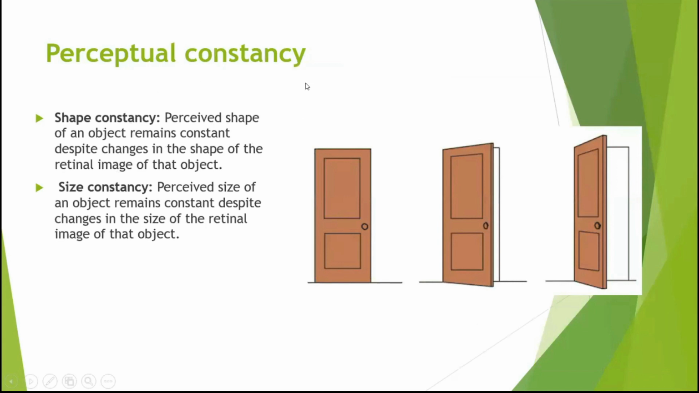Next, perceptual constancy. In this picture, even if you open the door, you know it's a door. Why? Because of shape constancy and size constancy. The shape might change, but you still perceive it as the door. For example, this one is a square, and this changes a little bit, and this changes a little bit, but you know it's a door. Even if you flip it over or do something to it, you know it's the same thing. The perceived size of the object also remains constant despite the change in size.